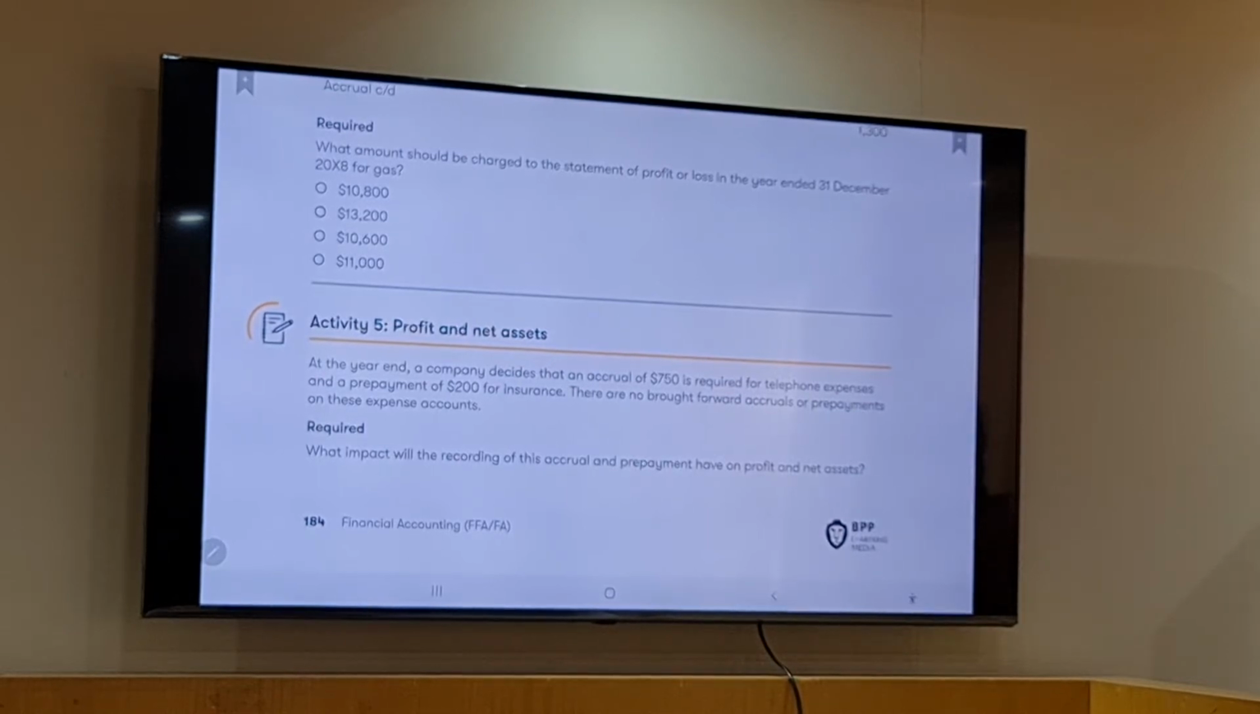And now we will try this question number 5. Activity number 5.